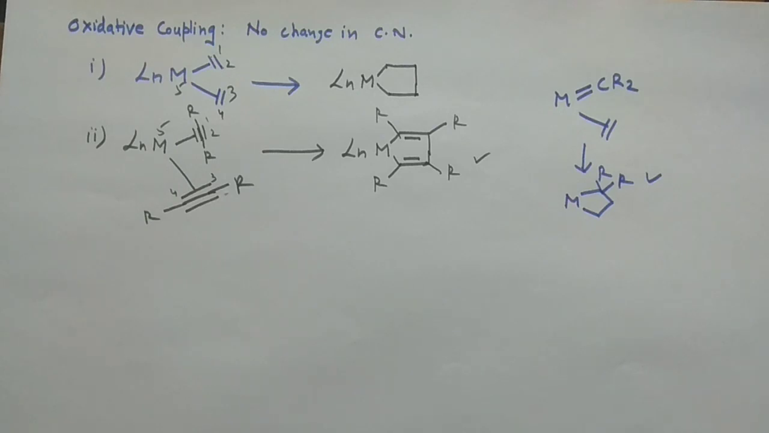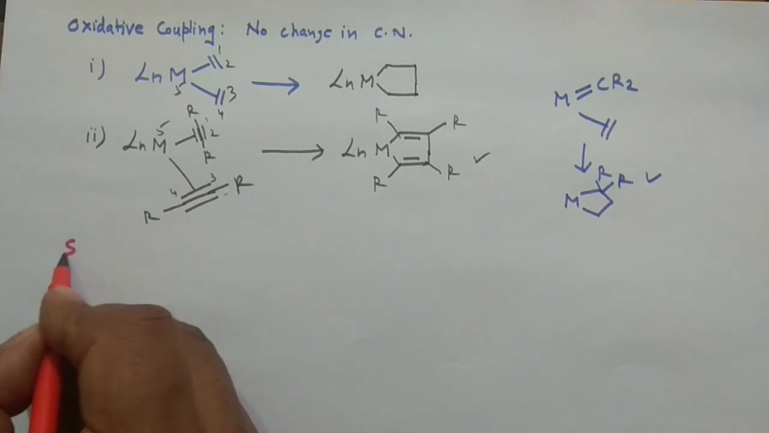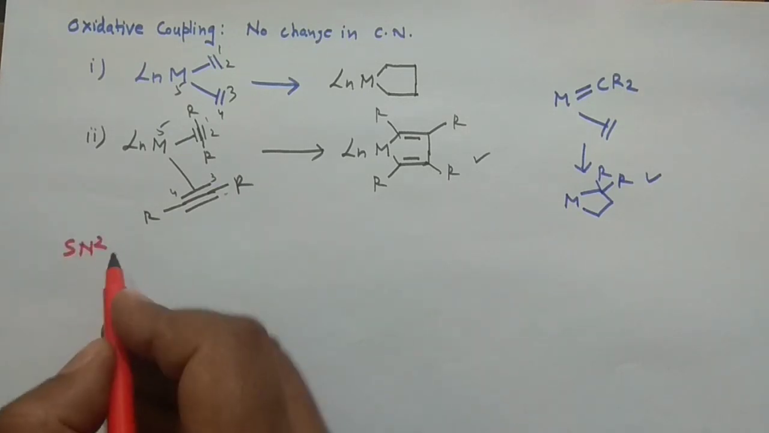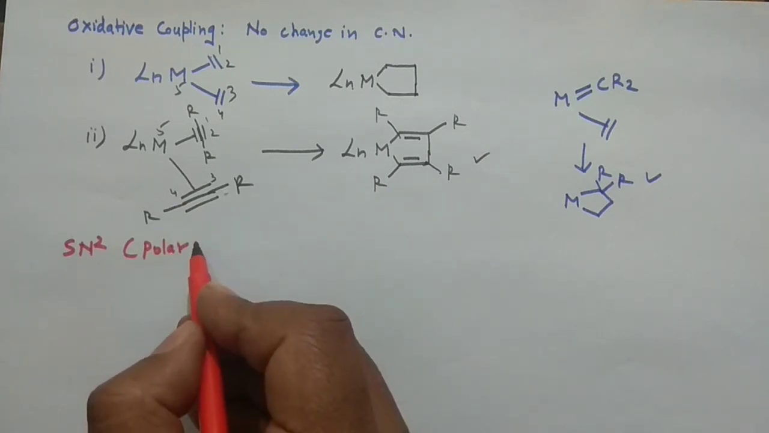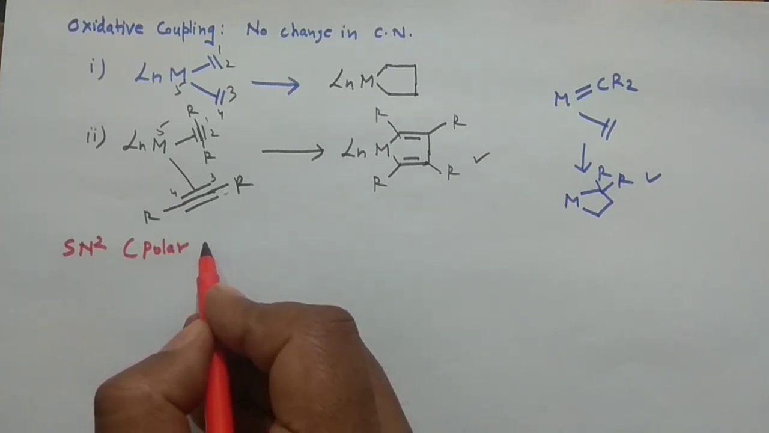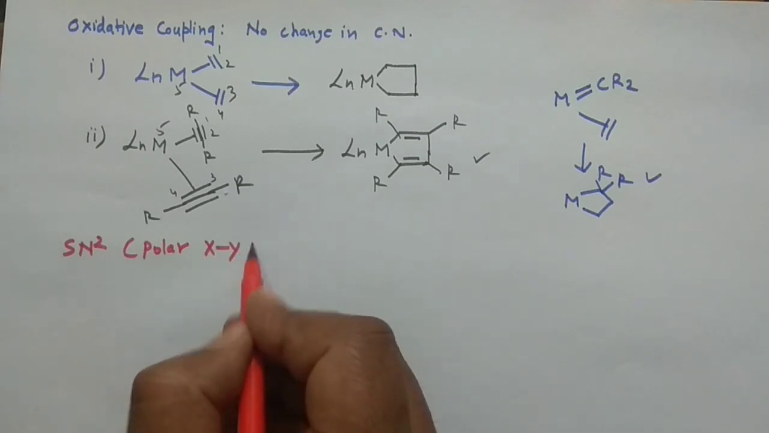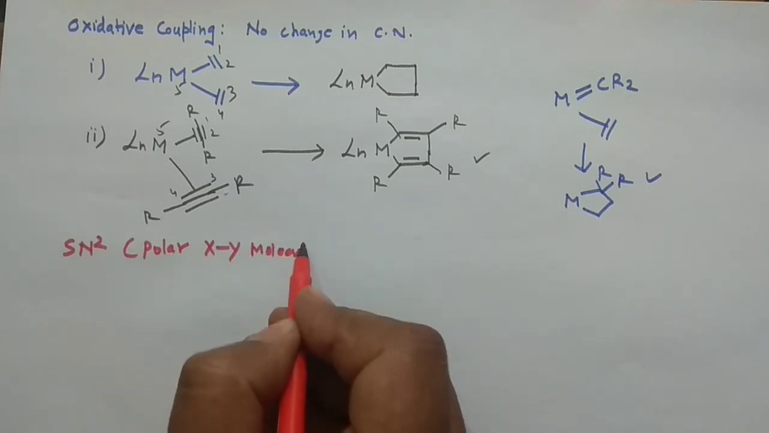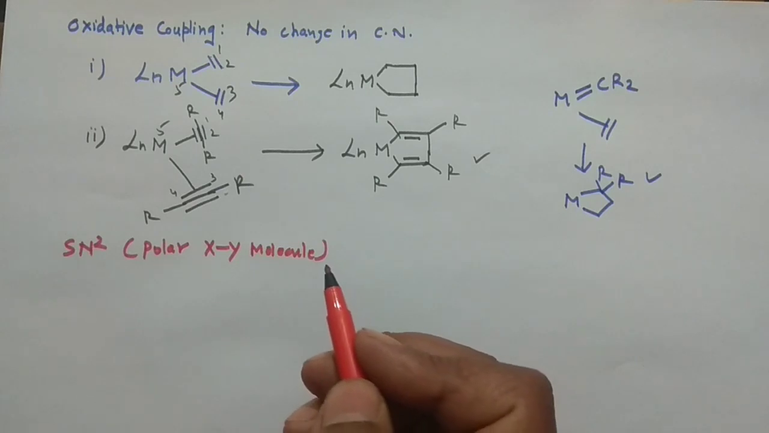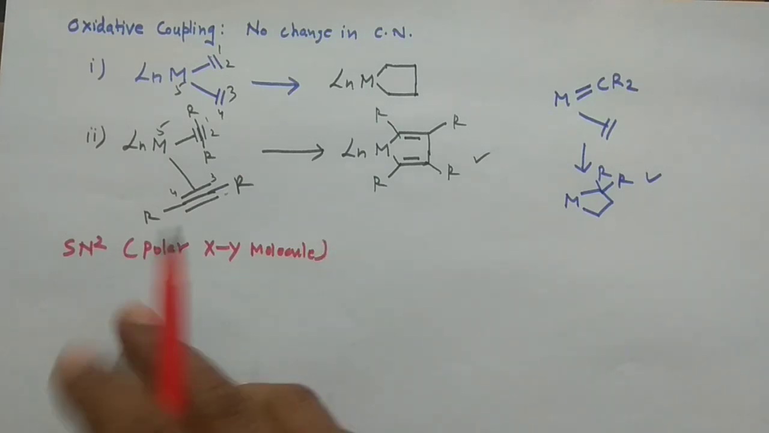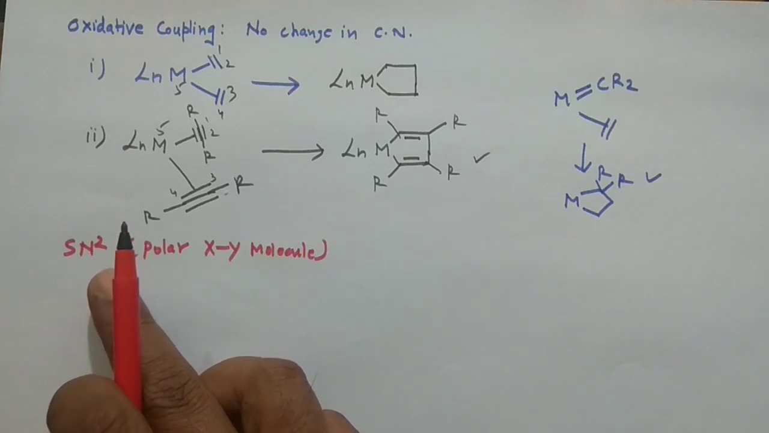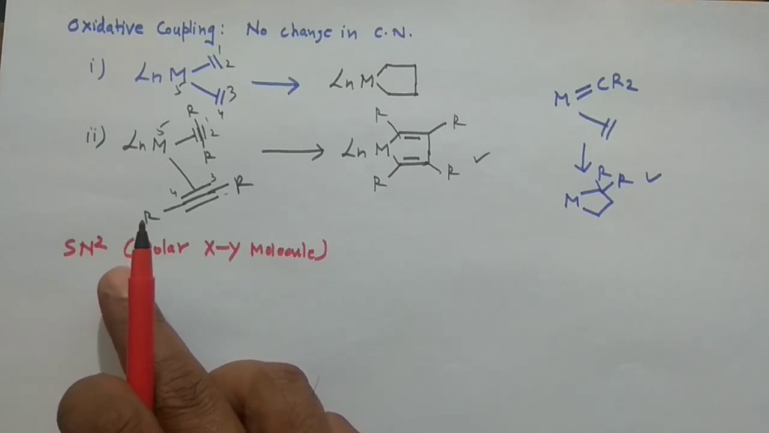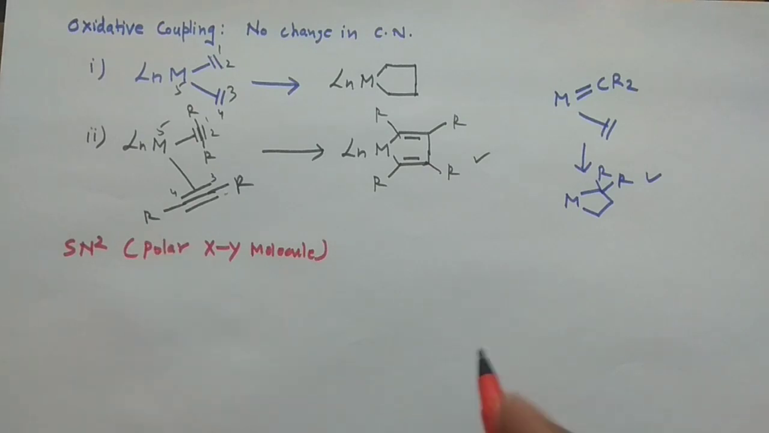That means the SN2 mechanism in case of a polar molecule, like an XY molecule. Okay, I'll discuss. These SN2 reactions, I already told you, are not concerted. However, they are second order and they are affected by the polar solvent. So in these cases, what would happen?